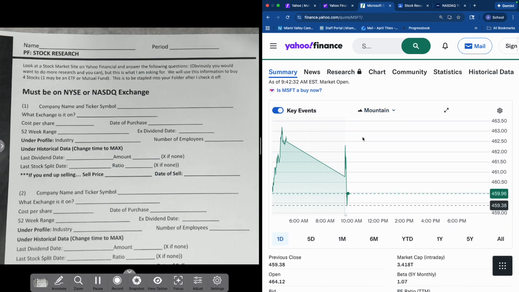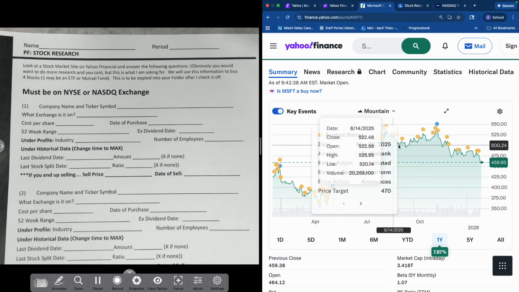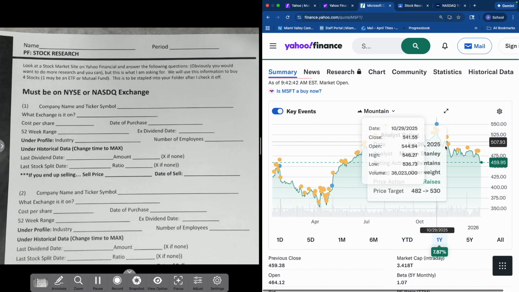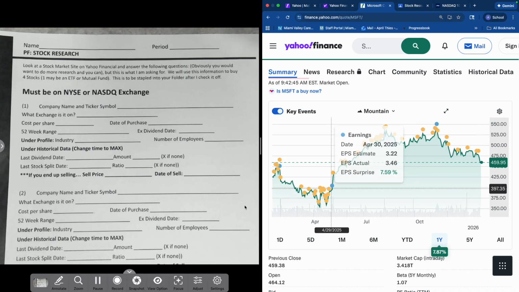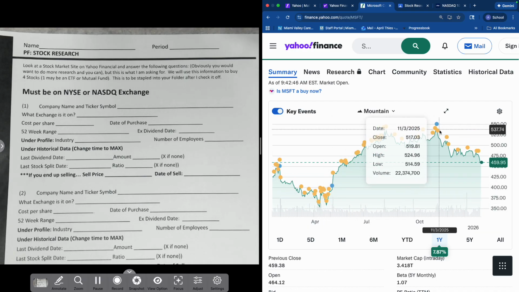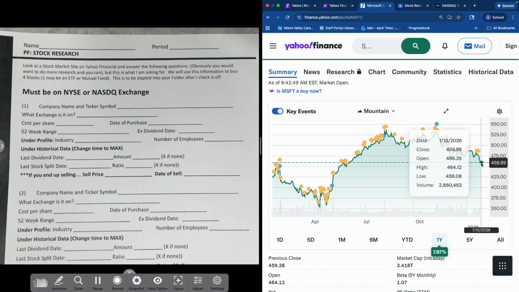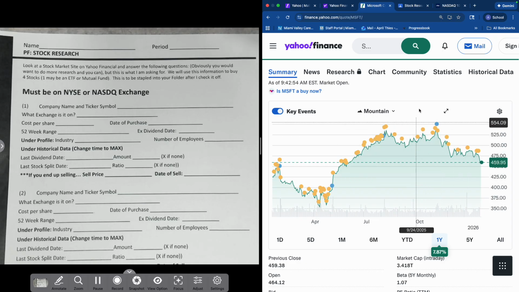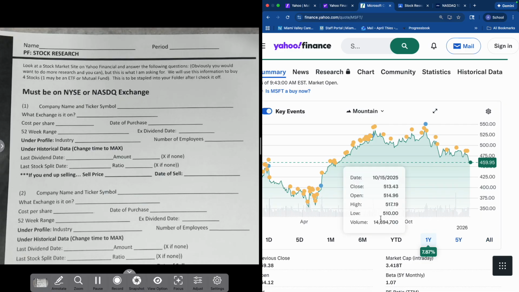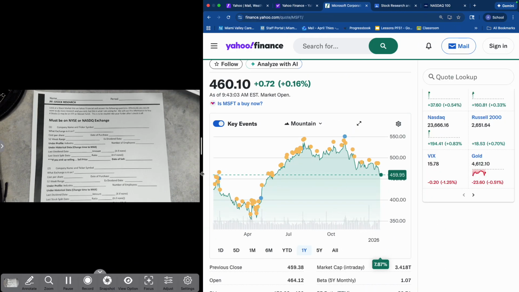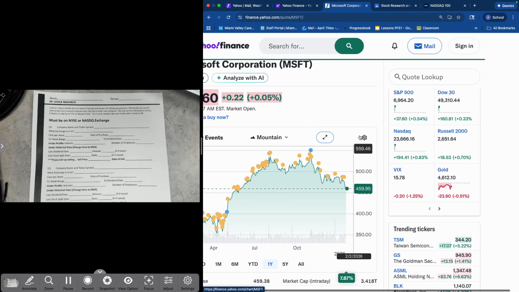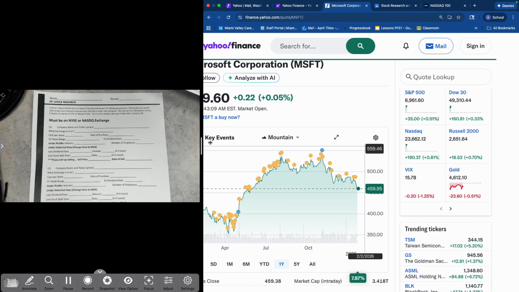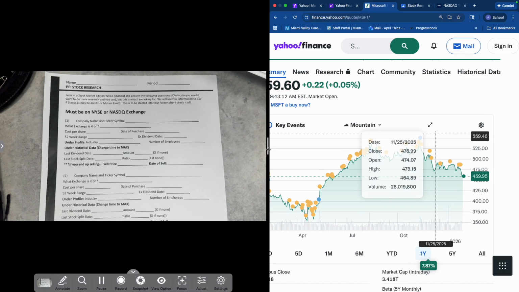Inside of here, my first suggestion is to switch this to a 1 year view so you can look at the graphs. Again, you use your own analysis, but you can see that Microsoft went way down. It's been trending down, but you want to buy low and sell high. So do you expect it to go up? There's lots of things that you could do. There is actually an AI analysis that we currently have. It's hard to see on here because I'm so zoomed out, but you will see it in there that you could take a look at as well.